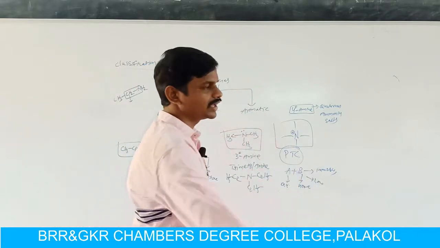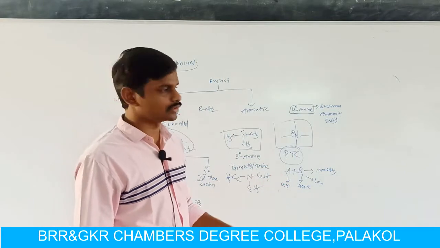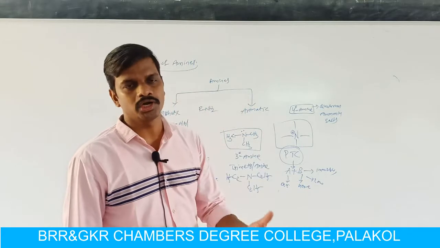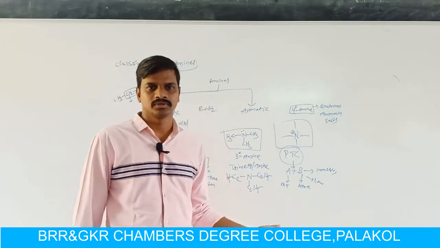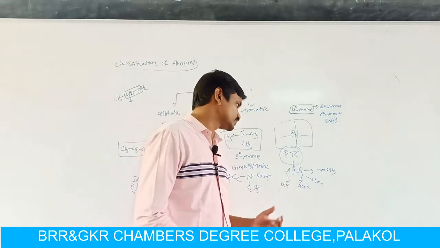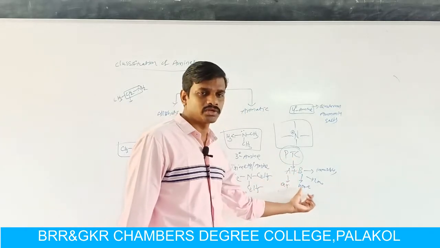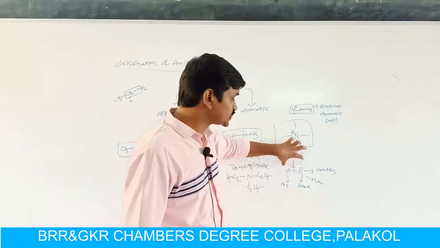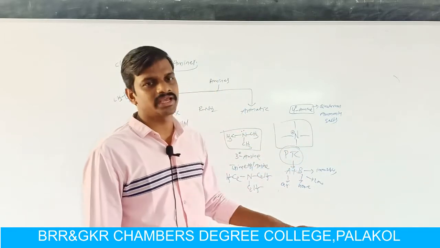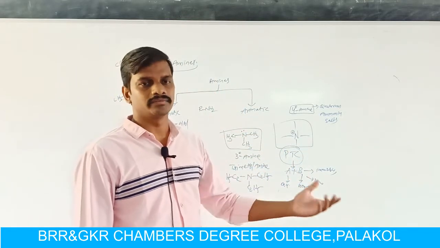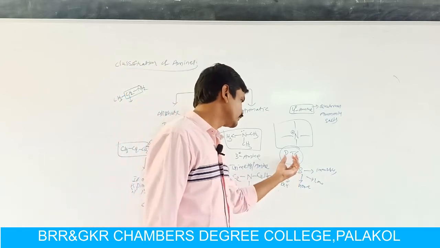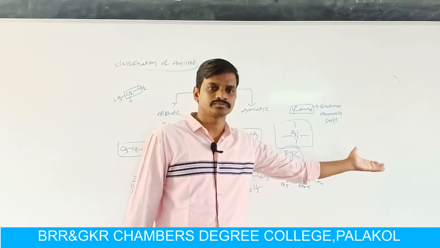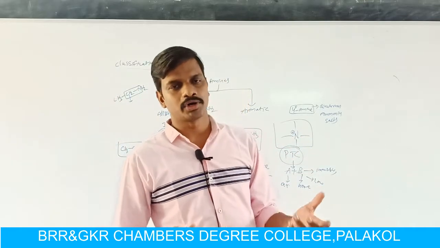If you have to do a chemical reaction between two immiscible liquids, then you can add a phase transfer catalyst. The phase transfer catalyst is soluble in both aqueous solvents and non-aqueous solvents. Catalyst means it enhances the rate of the reaction, but it is not consumed in the reaction. If we add a phase transfer catalyst for this reaction, then the rate of the reaction is high, and we can get a high yield of the product.